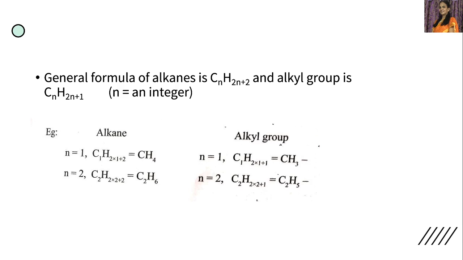Now, if we consider the alkyl group obtained from methane, n equals 1, the alkyl group general formula is CnH2n+1: C1, H 2 into 1 is 2, plus 1 is 3. So CH3-, this is the methyl group obtained from methane. And thus, when n is equal to 2, we get C2H5. This is the ethyl group obtained from C2H6 by the loss of one hydrogen atom.